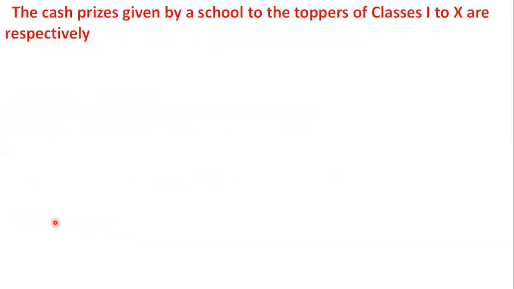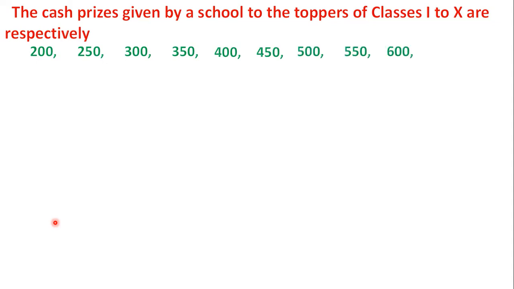Now, the cash prizes given by a school to the toppers of classes 1 to 10 are respectively 200, then 250, then for the next class 300, then for 4th standard 350, 5th standard 400, 6th 450, 7th 500, 8th 550, 9th 600, then 650.